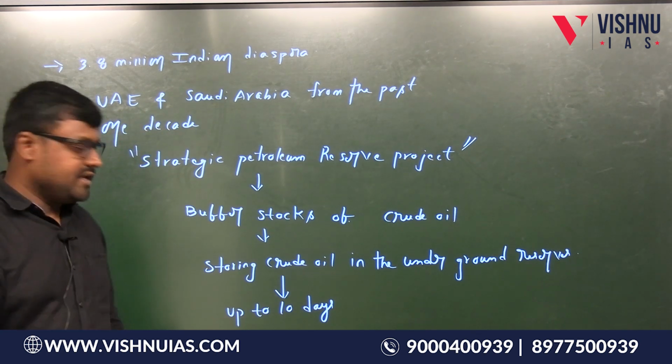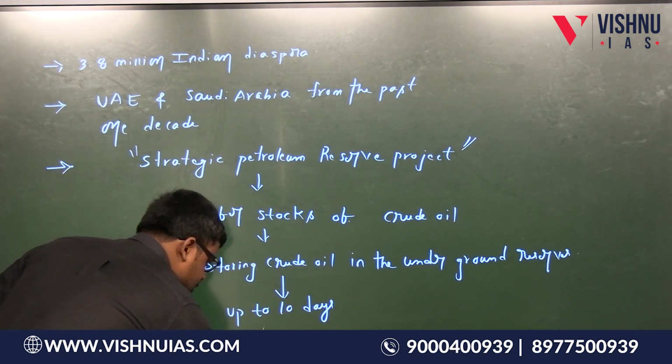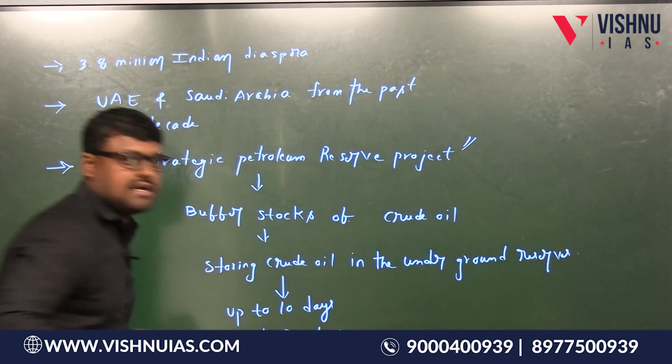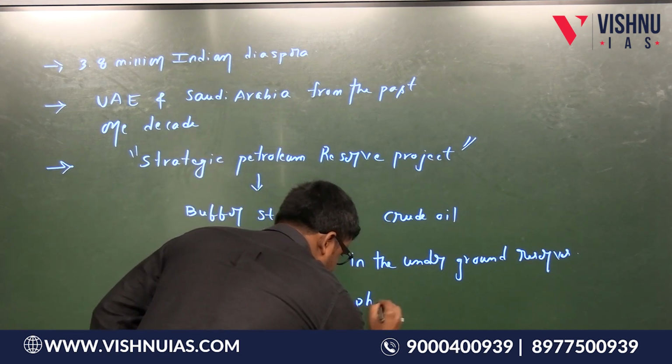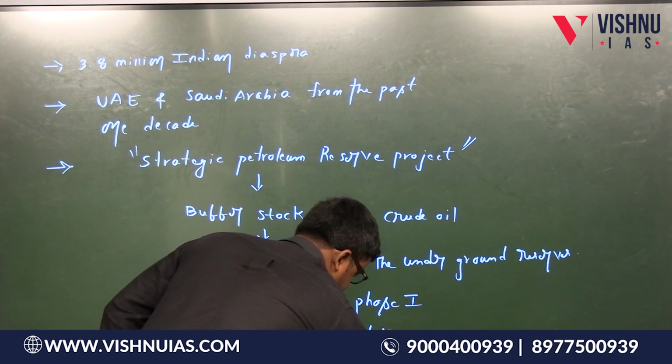Is this point clear? Yes. In the second stage, we are escalating this up to a month, that is 30 days. So this is phase 1 and this is phase 2. Is this point clear, students?